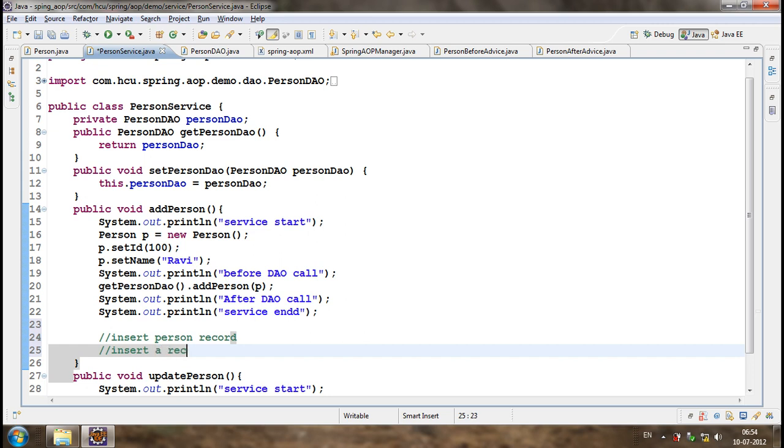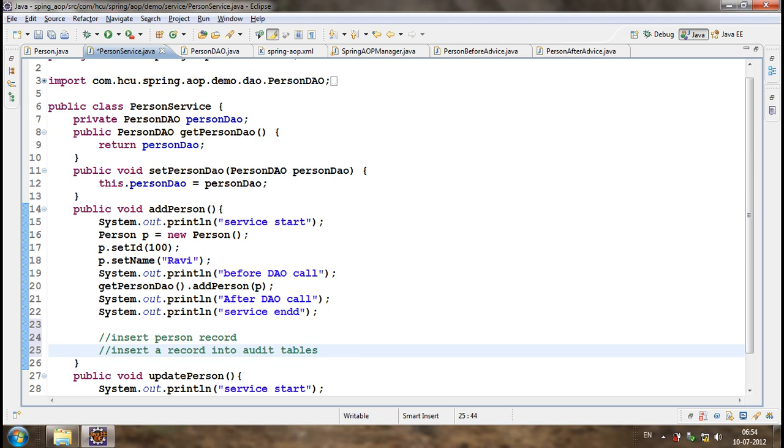Insert a record into audit tables. Whenever an action is performed in any application, we maintain audit tables, so that it will tell that so-and-so user has inserted a person with so-and-so name and so-and-so ID at so-and-so time.